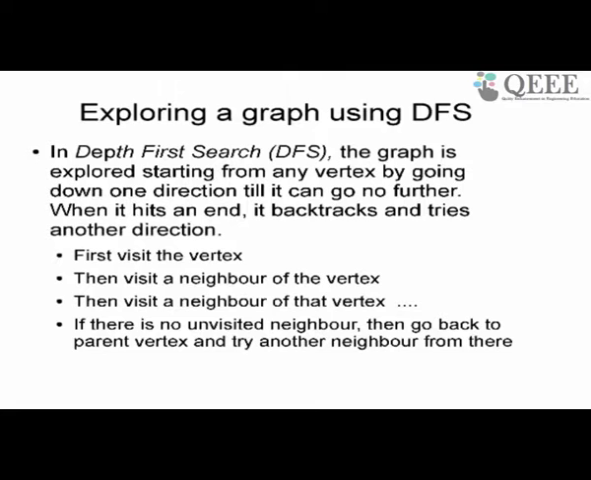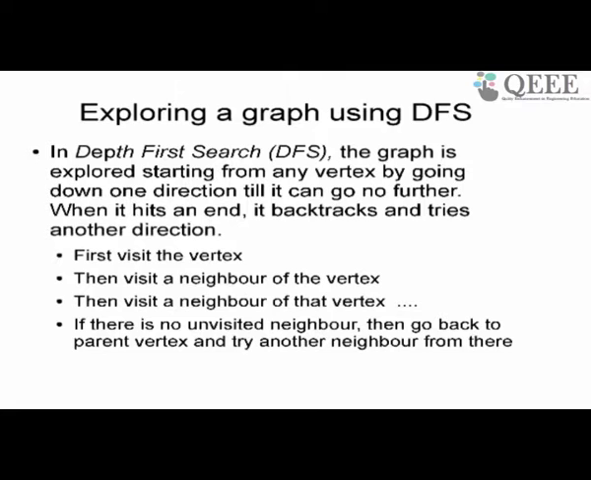You are taking a node V, finding a neighbor U, visiting it, finding a neighbor of U, let us say W, visiting it, finding a neighbor of W, let us say X, visiting it, finding a neighbor of X, let us say Y, visiting it, and so on. How far will you go like this? You will go as far as you do not have any more neighbors which are unvisited. When you find that you have no more unvisited neighbors, then you come back.